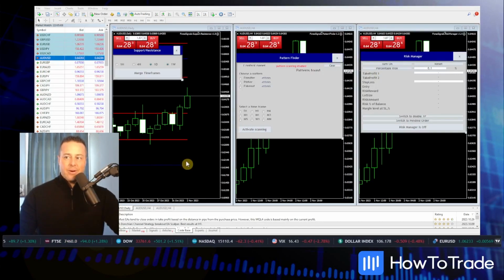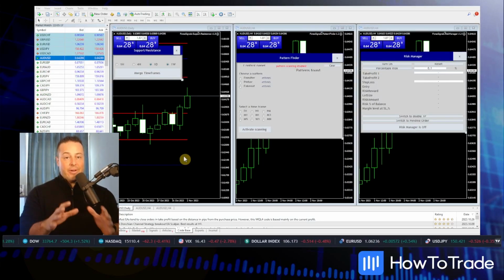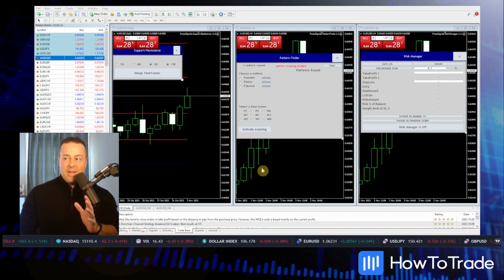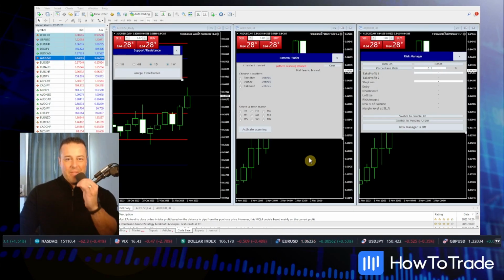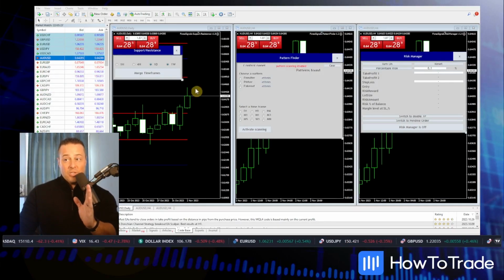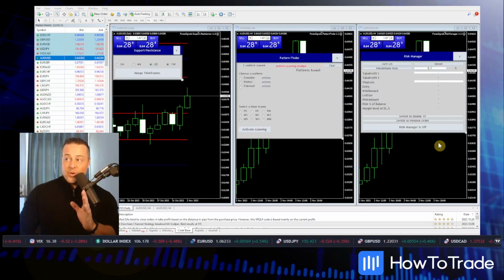What you're looking at here is our tri-screen trader approach. We have our support and resistance levels, our pattern finder, and our risk manager. On Tuesday, in the aftermath of the RBA, you're going to want to have your Australian dollar on all 3. We're going to be looking at support and resistance levels, and we're going to be looking for patterns that show up in that Aussie USD. We're going to be looking for buy signals from the support zone and sell signals from a resistance zone. If we get those, we can plug a trade idea into our risk manager and execute a trade accordingly.